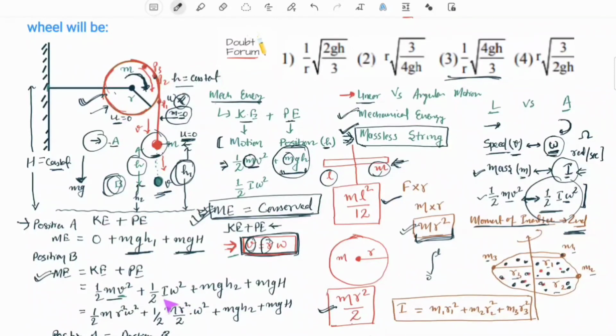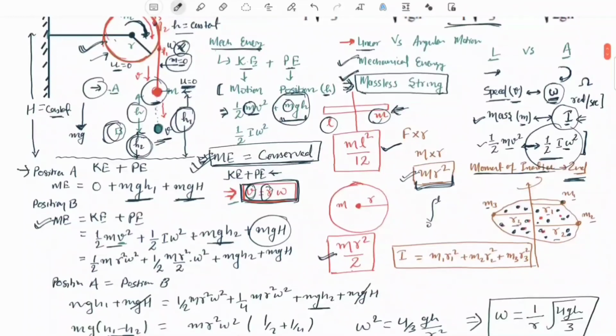Potential energy of the bob would be mgh2, as it is now at a height of h2 from the ground, plus the potential energy of the disk, mgH. We have to calculate omega, the angular velocity of the disk. So we can replace linear velocity with r omega, and we reach this expression: half mr square omega square plus half mr square, and so on.